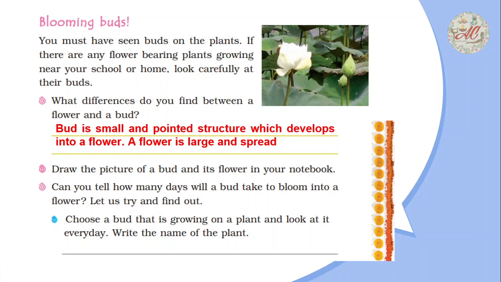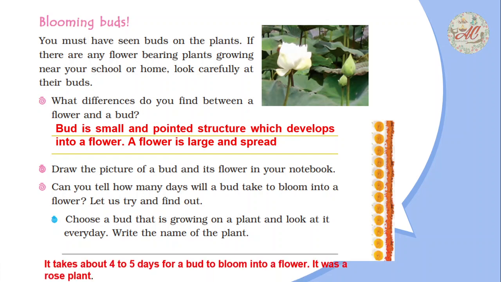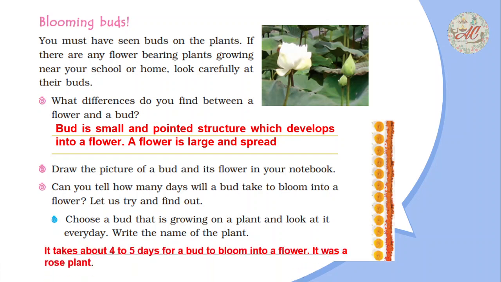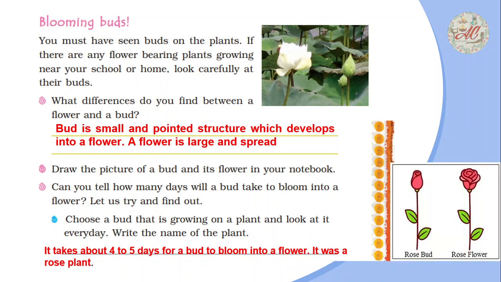Can you tell how many days a bud will take to bloom into a flower? Yes, it takes 4 to 5 days for a bud to bloom into a flower. It was a rose plant. Here you can see the bud of a rose plant and the rose flower.